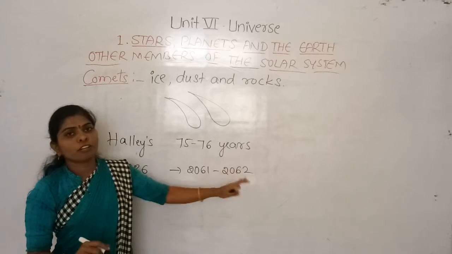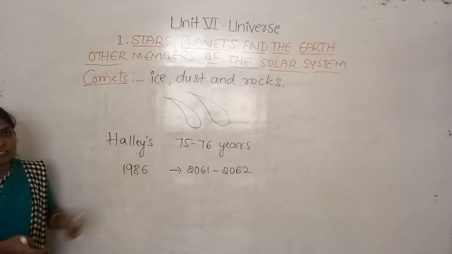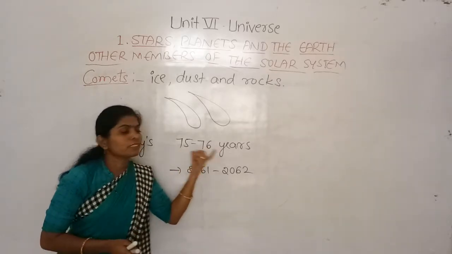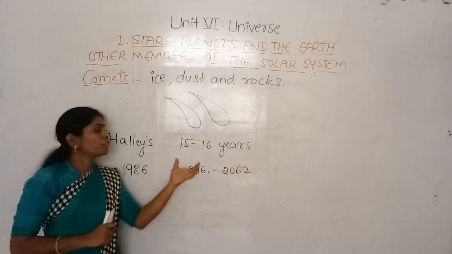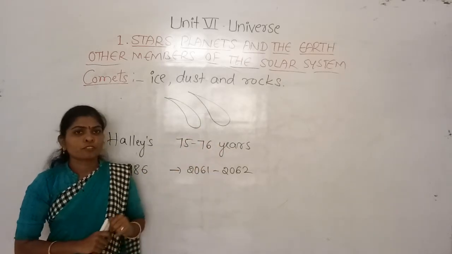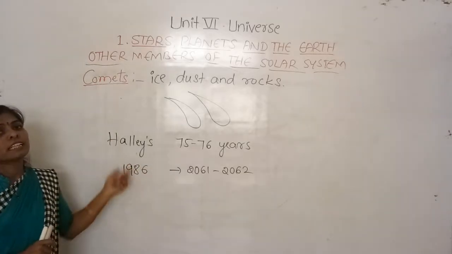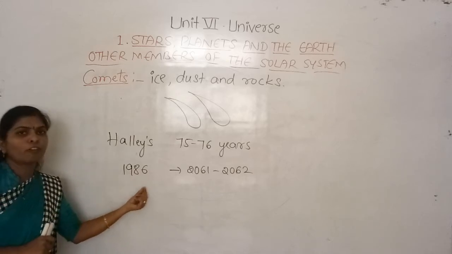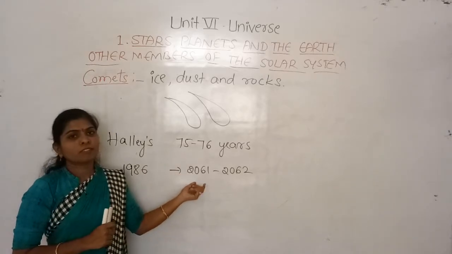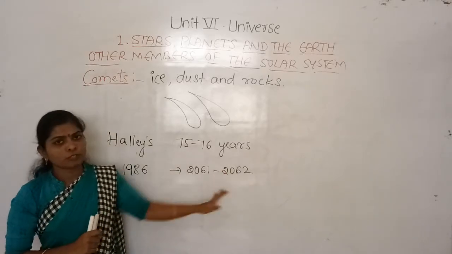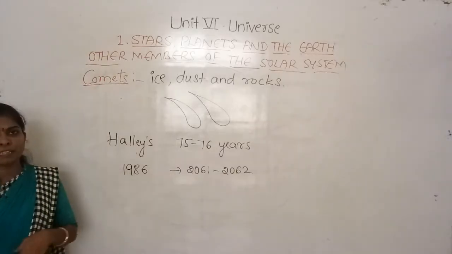In either of these years we can observe Halley's comet, because it is observed once in 75 or 76 years. It was observed in 1986, and if we add 75 or 76 years to this year, it will come in 2061 or 2062. In these years we may also see Halley's comet.